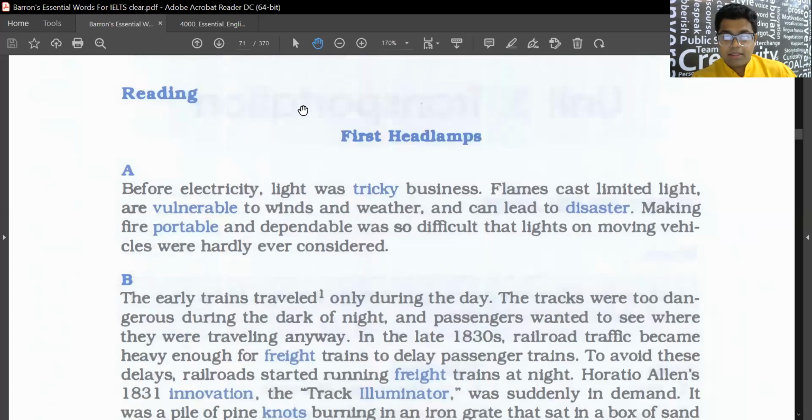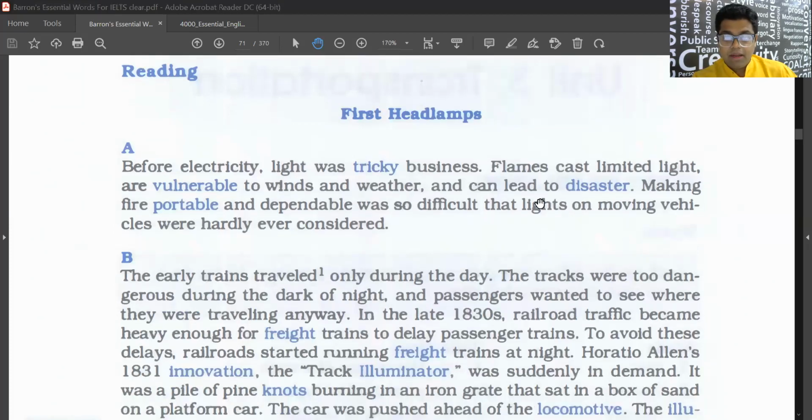And to read this, I will ask Ria. Ria, can you start with the first paragraph? Yes, sir. Before electricity, light was tricky business. Flames cast limited light, are vulnerable to winds and weather, and can lead to disaster. Making fire portable and dependable was so difficult that lights on moving vehicles were hardly ever considered.